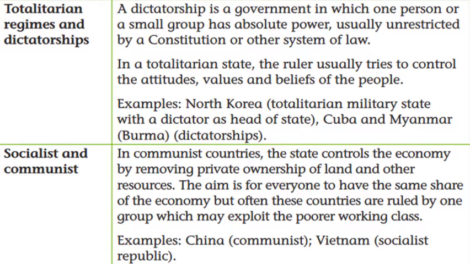Then we have another kind of government which is socialist and communist. Basically, they are types of economic systems. Communism is a type of economic system which says that the wealth of the country belongs to everybody equally. And socialism is a kind of economic system that says that it is the job of the government to provide the basic facilities to its people, like education, like housing, like different other welfare. So these kinds of countries are basically economic systems.